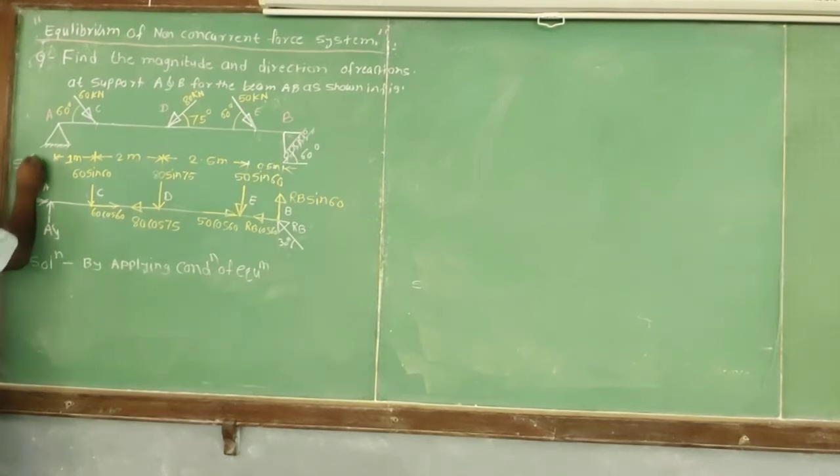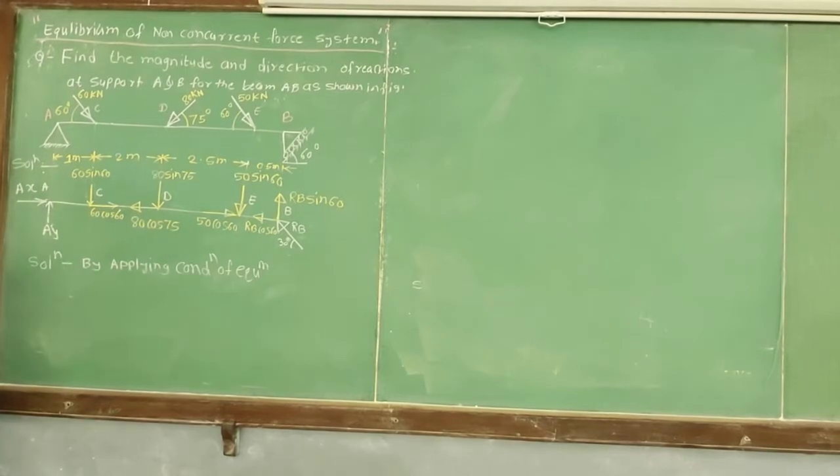Solution. While drawing the free body diagram, I have replaced the reaction at A by two reactions, because the support is a hinge type of support. Therefore, the reaction offered by the hinge support is two reactions, one in X direction and another one in Y direction. Therefore I have written over here AX and AY.